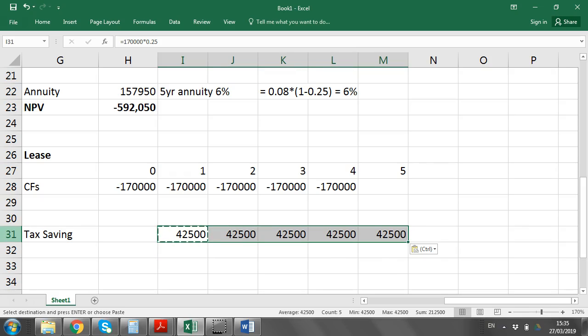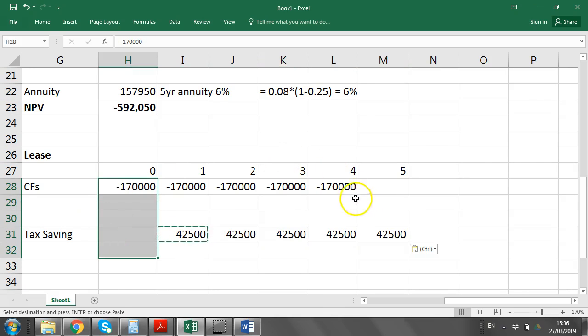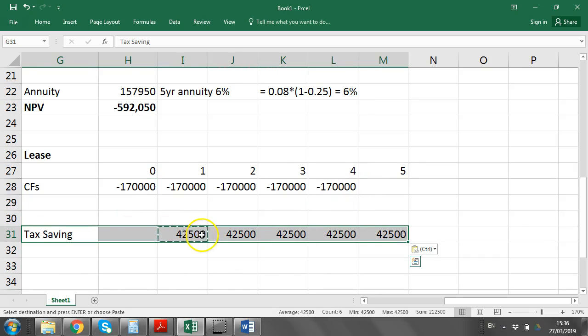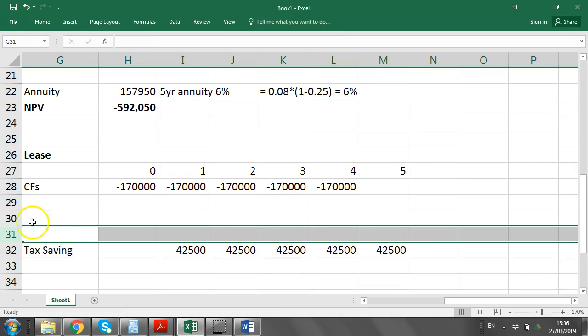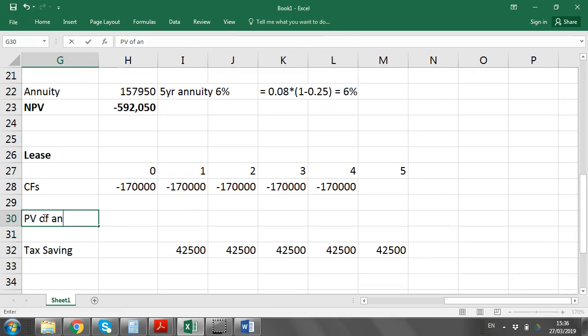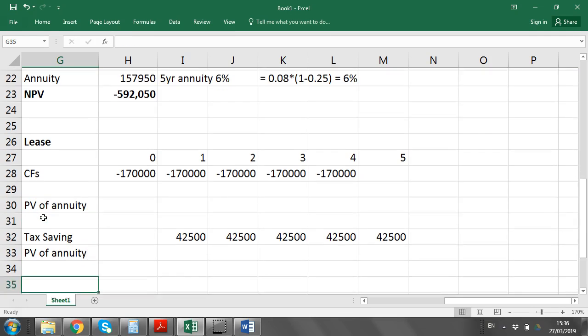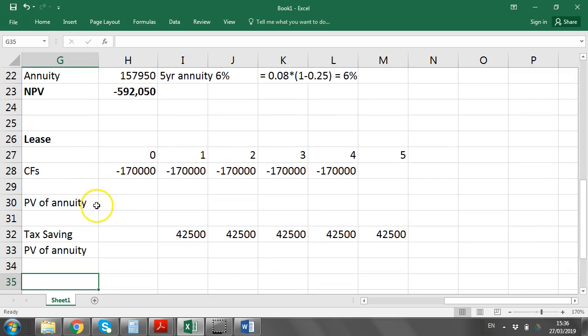And notice there now you have a slightly different issue because you'll have to have 2 different annuities. The reason you can't net them off and look at a single net cash flow here is because this starts at year 0 and ends at the end of 4 because they're paid in advance. You won't pay tax until the end of each year, so therefore it only starts at the end of year 1. So we get the present value of this annuity and the present value of the annuity here. It's quite a tricky question. You had to really understand what annuities are about. So the present value here would be minus 170 because you don't count the first one, and an annuity only starts at the end of the first year.